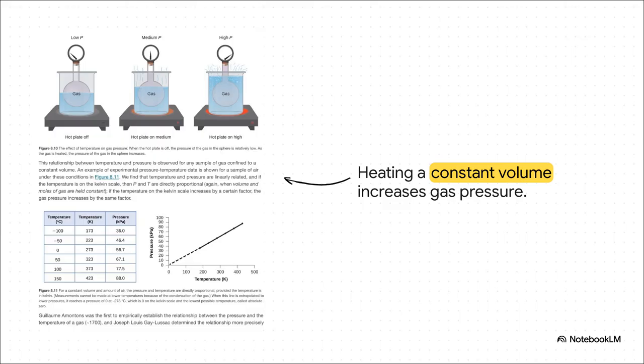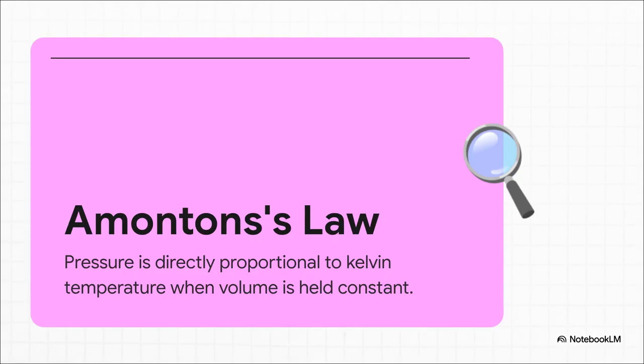Just imagine a rigid, unchanging glass sphere connected to a pressure gauge. If we stick that sphere on a hot plate and crank up the thermal energy, the gas molecules inside start moving way faster. They're colliding with the walls harder and more frequently. Since the volume of the sphere absolutely cannot expand, that pressure gauge is going to immediately spike. Notice what we're doing here with strict variable isolation. We've completely locked down the volume and the amount of gas. This reveals a direct, linear relationship between temperature and pressure.